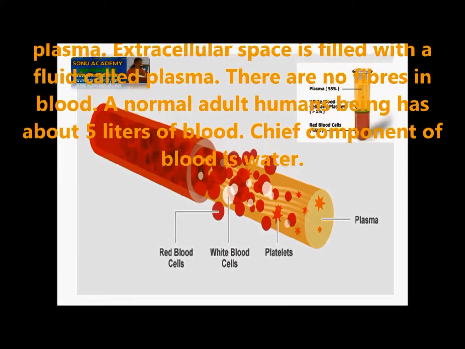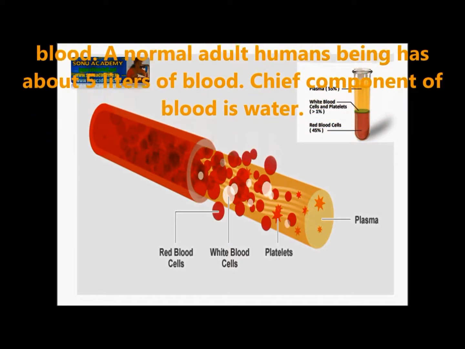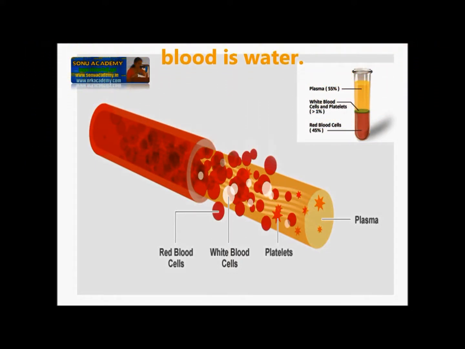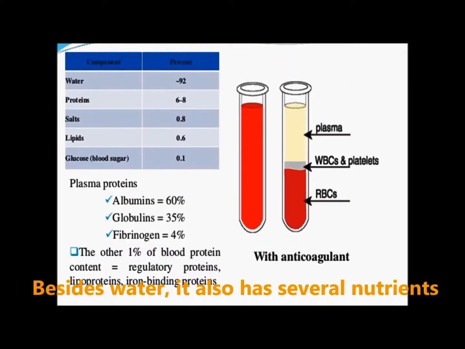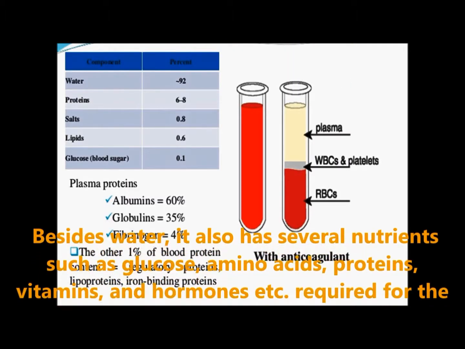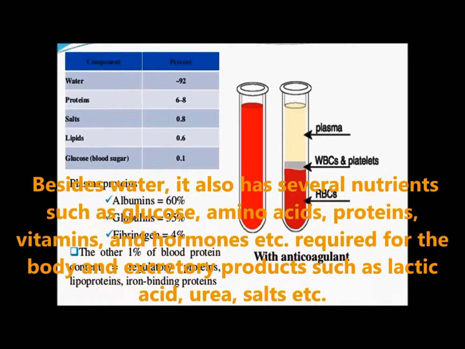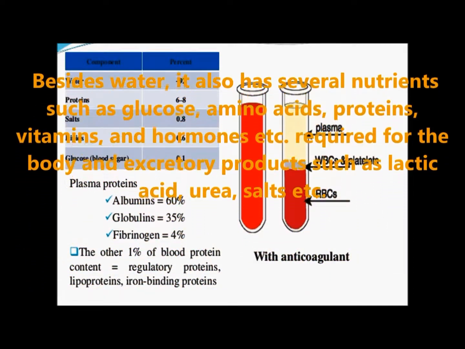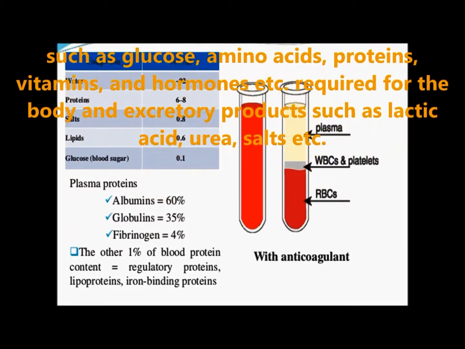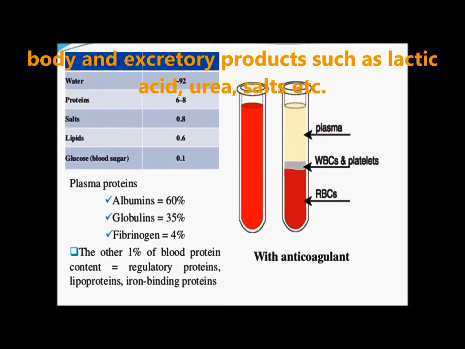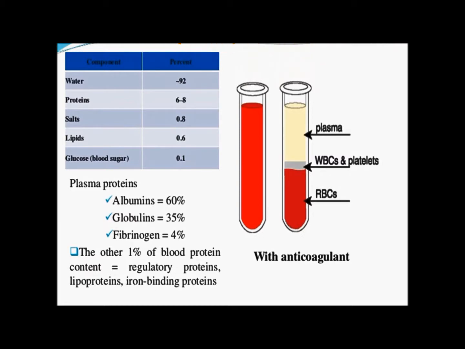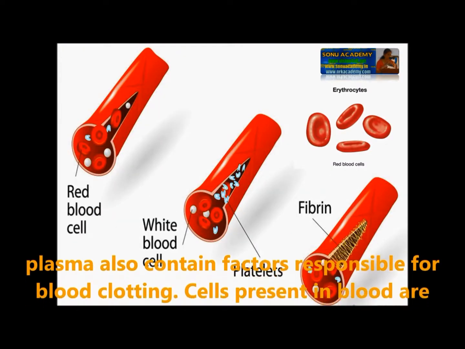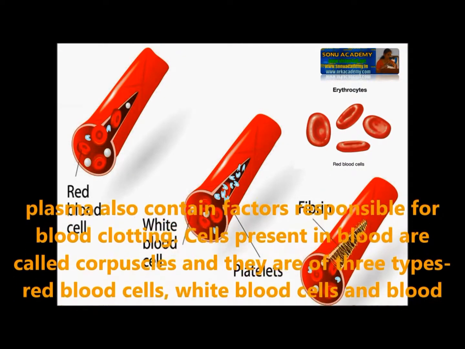A normal adult human has about 5 liters of blood. The chief component in plasma is water. Besides water, it also has several nutrients such as glucose, amino acids, proteins, vitamins, and hormones, etc. required for the body, and excretory products such as lactic acid, urea, salts, etc. Plasma also contains factors responsible for blood clotting.